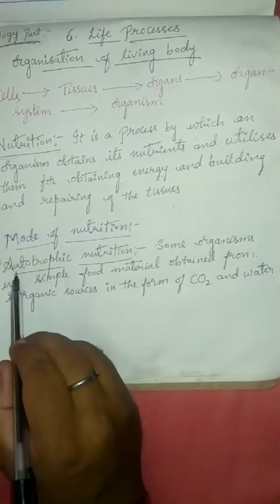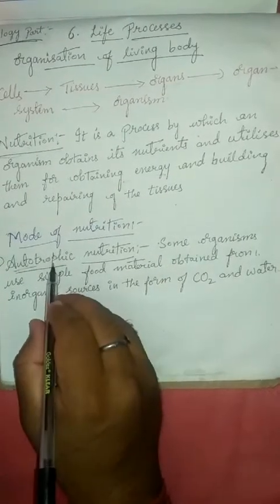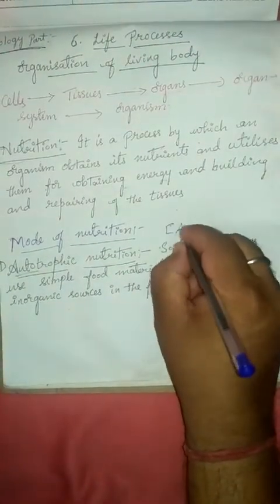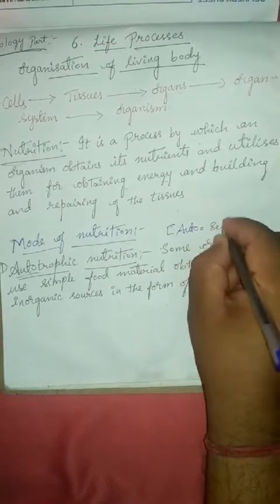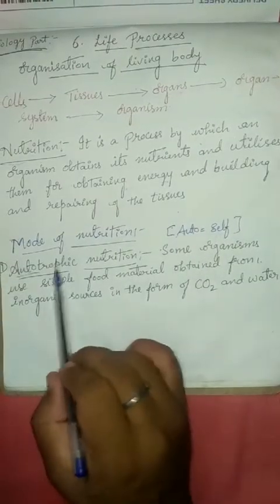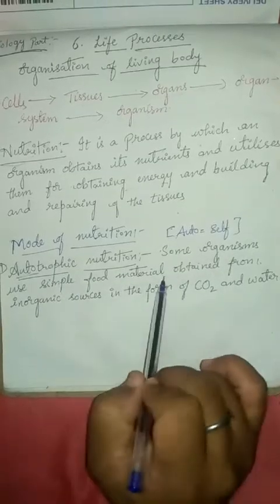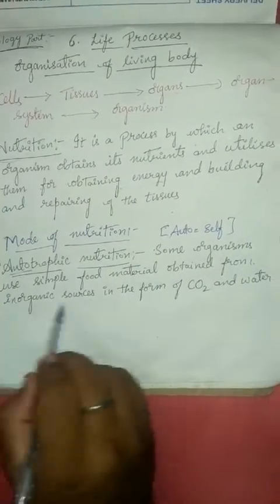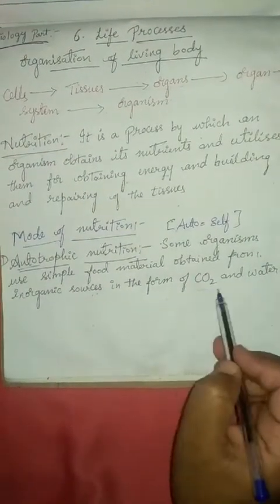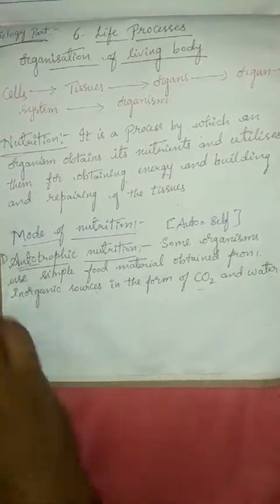Very simple. Auto means self, and trophic means nourishes. So that is the meaning of this word. But what is the definition? Some organisms use simple food material obtained from inorganic sources. What are inorganic sources? Those which are obtained in nature, like carbon dioxide and water. These are called inorganic sources.